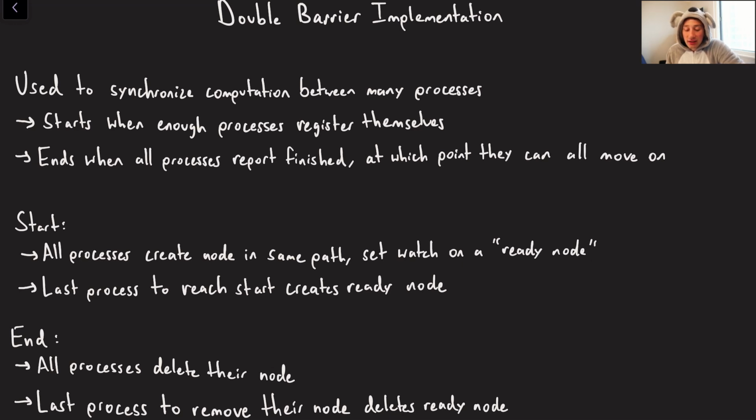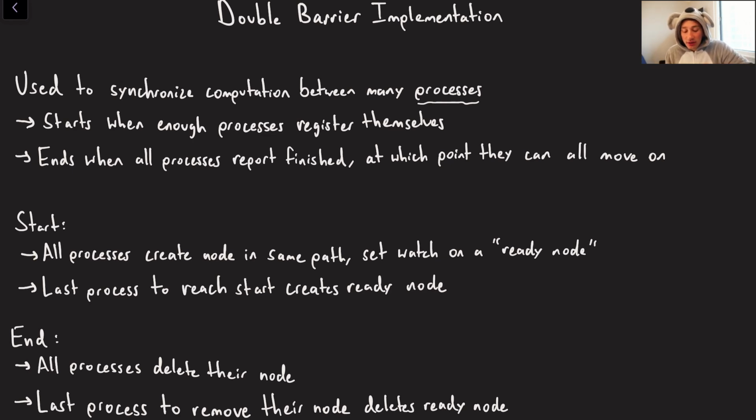I guess the gist is we want to be synchronizing communication between many different processes at once, right? So everyone starts at the same time, so they enter the barrier. Everyone ends at the same time, they exit the barrier, and then they can go back to doing what they were doing before. So the barrier gets activated or crossed when enough processes have registered themselves with it. And then when all the processes that have registered have said, okay, I'm complete with doing my work, then everyone can exit the barrier and carry on.